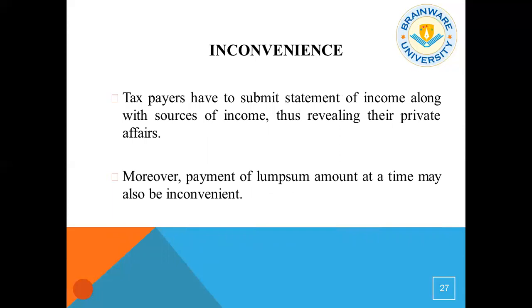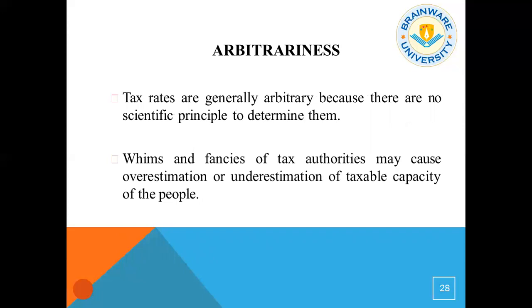And obviously, there are some points of inconvenience. Taxpayers have to submit a statement of income along with the source of income, thus revealing their private affairs. Moreover, the payment of a lump sum amount at a time may also be inconvenient because of the lack of liquid cash. Then there is some arbitrariness because of the advanced tax structure. The tax rates are generally arbitrary because there is no scientific principle to determine them. In the last budget, we have seen there are multiple tax systems in India, which is known as behavioral taxation. Whims and fancies of tax authorities may cause overestimation and underestimation of taxable capacity, which may hamper small enterprises.